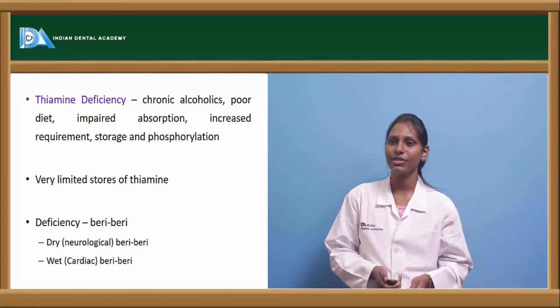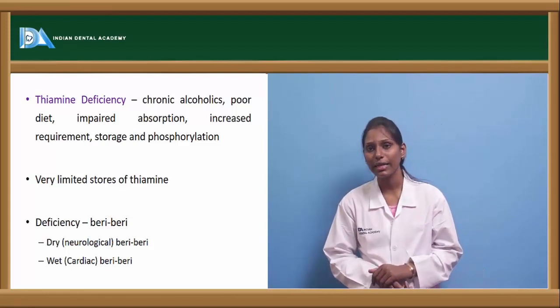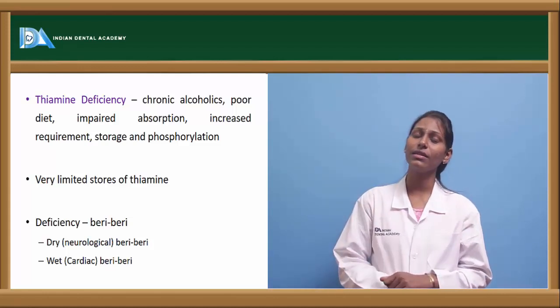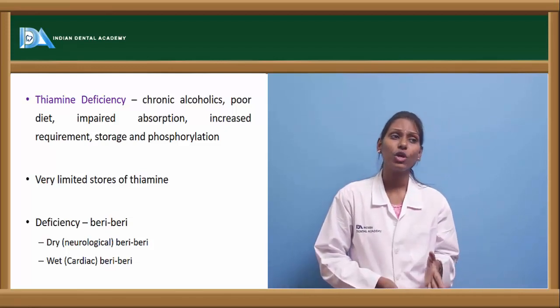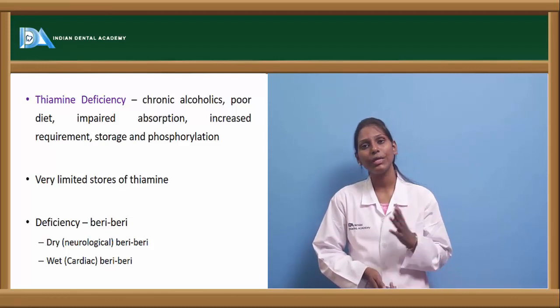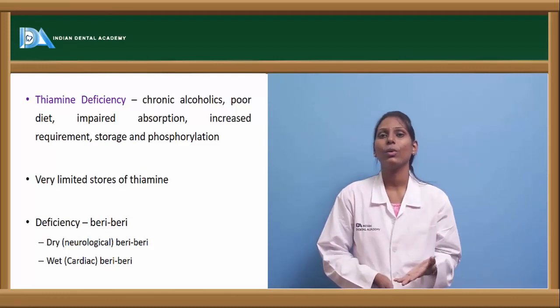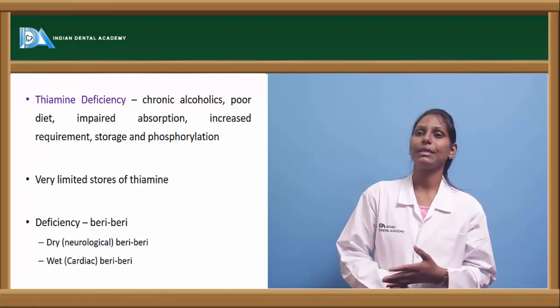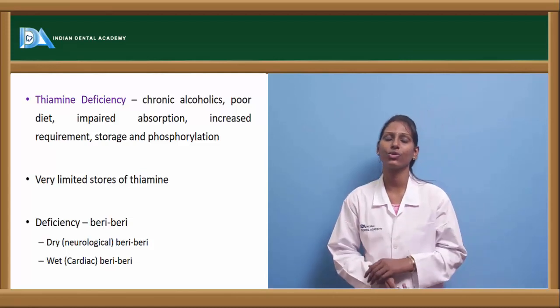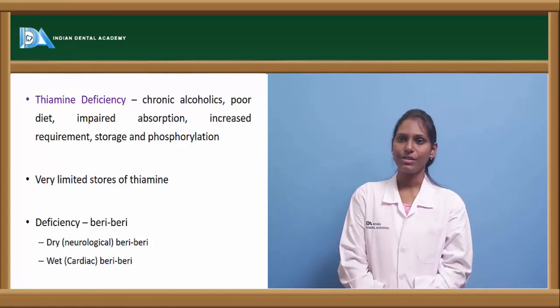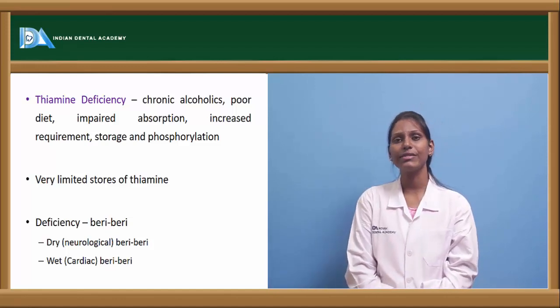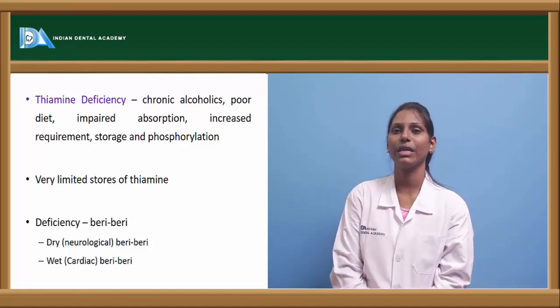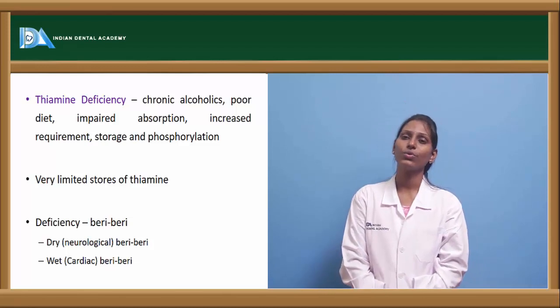Normally, thiamine deficiency is usually seen in chronic alcoholics with a poor diet that is low in vitamin B1. Impaired absorption, where B1 is not properly absorbed though intake is proper, increased requirement, especially in pregnancy and growth periods, and problems in storage and phosphorylation can also result in thiamine deficiency. Actually, thiamine is not stored in high quantities in the body. The body has very limited stores of thiamine.